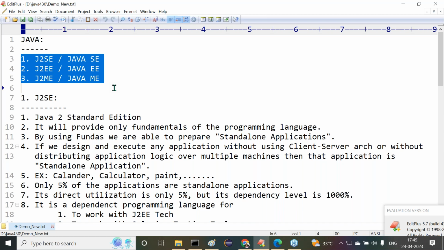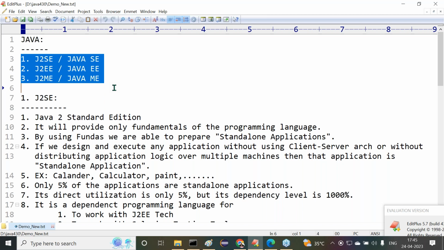J2SE, J2EE and J2ME. J2SE provides only the fundamentals of Java. By using the fundamentals, we are able to prepare standalone applications. Standalone applications are like the calendar in our computer, the calculator in our computer, like this. Only 5% of the applications are standalone applications. What is a standalone application?